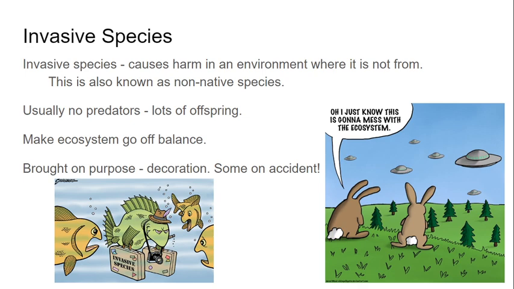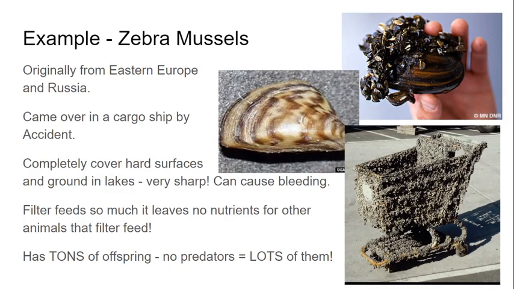so it is deserved. Now, one example of this is the zebra mussel, and some of you may have seen these before. Now, zebra mussels are starting to spread quite wildly in Minnesota.